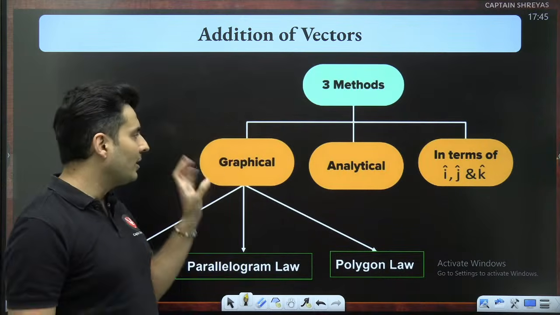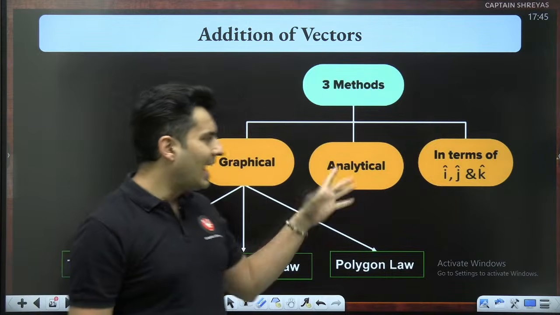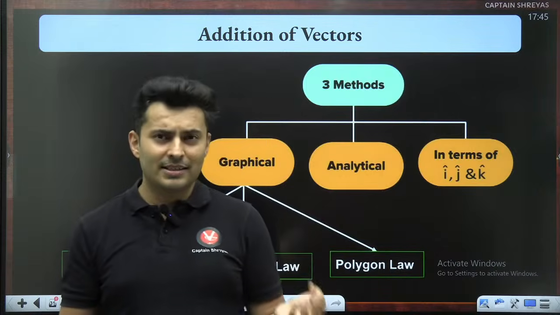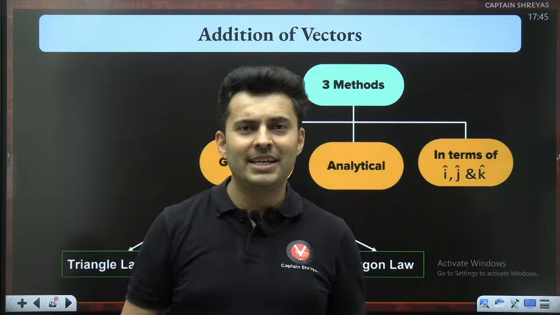This is the geometrical or graphical way. Okay, we'll see all these things. The next one is the analytical way, where a formula is given, and in that formula, if you put the values, zoop, you'll get the answer.